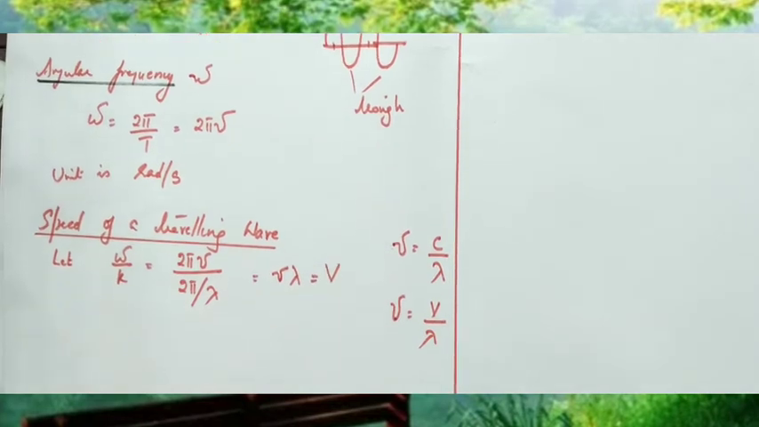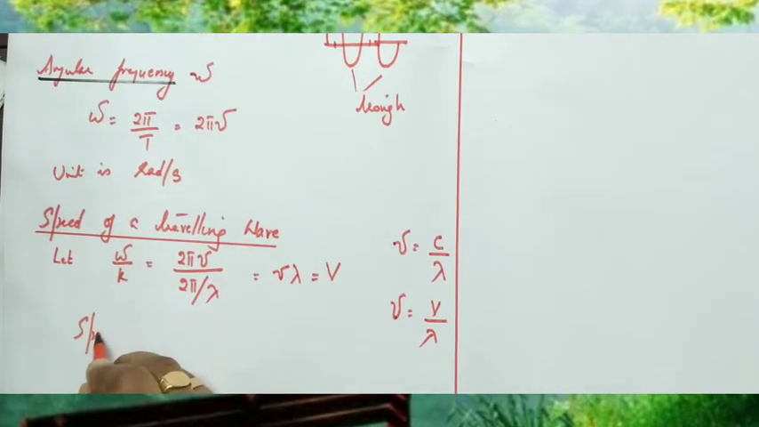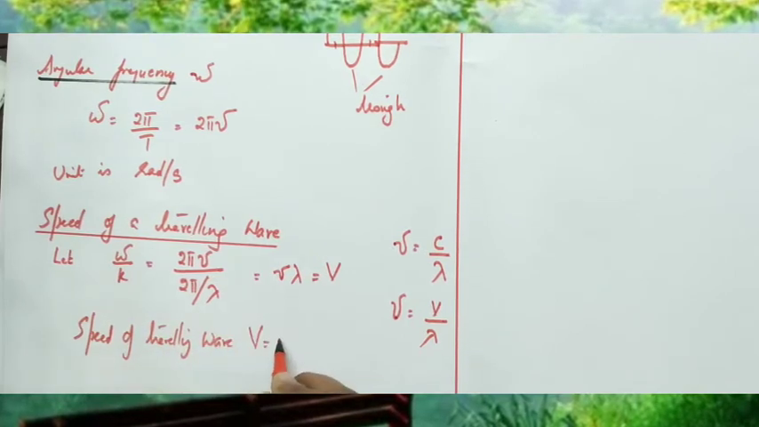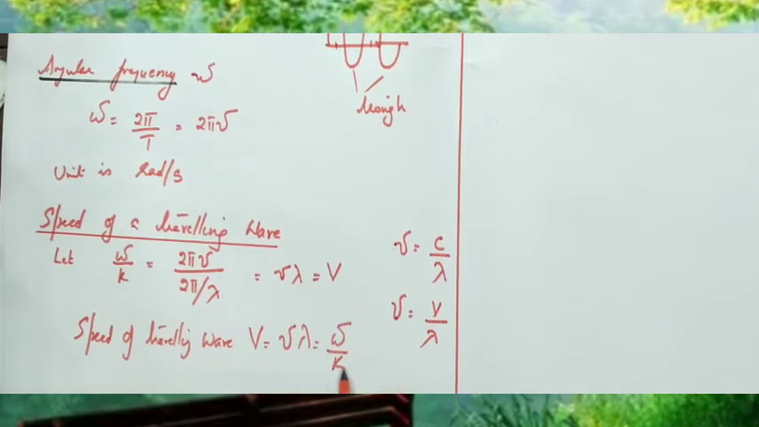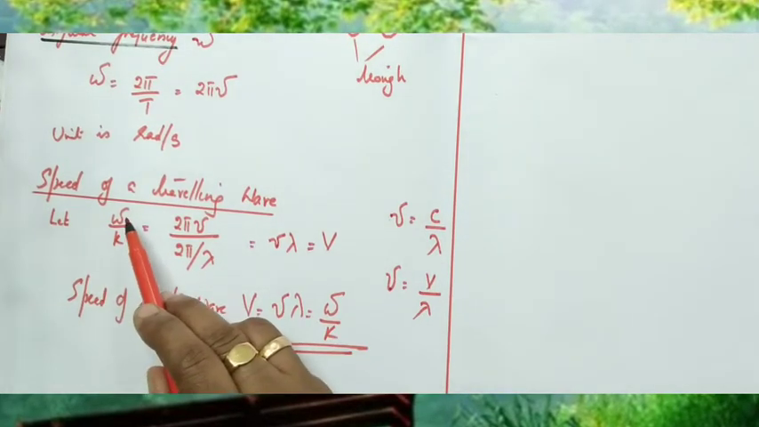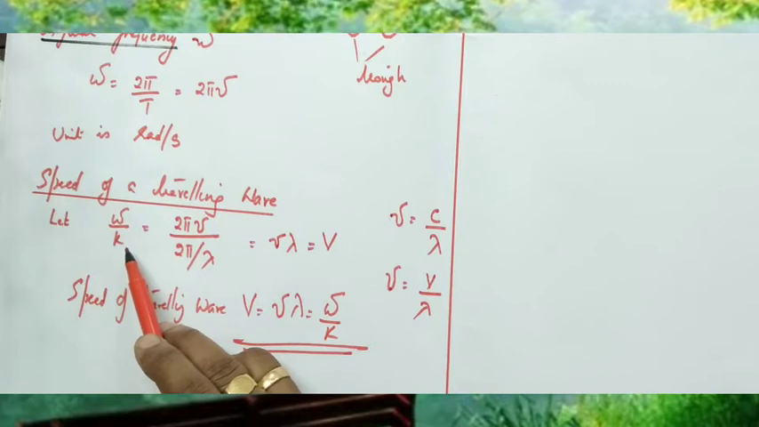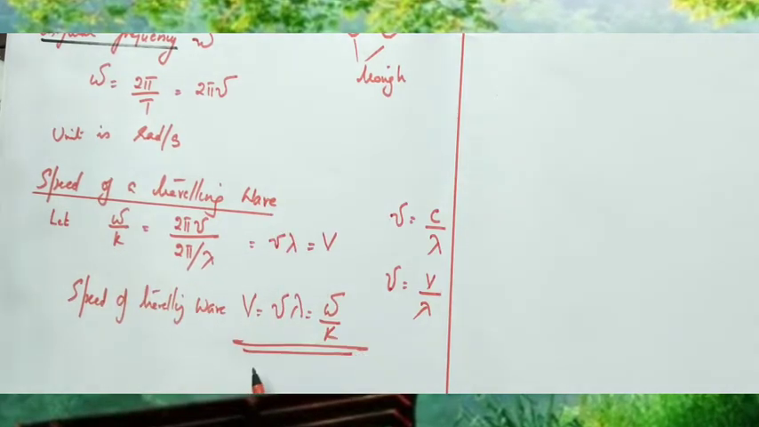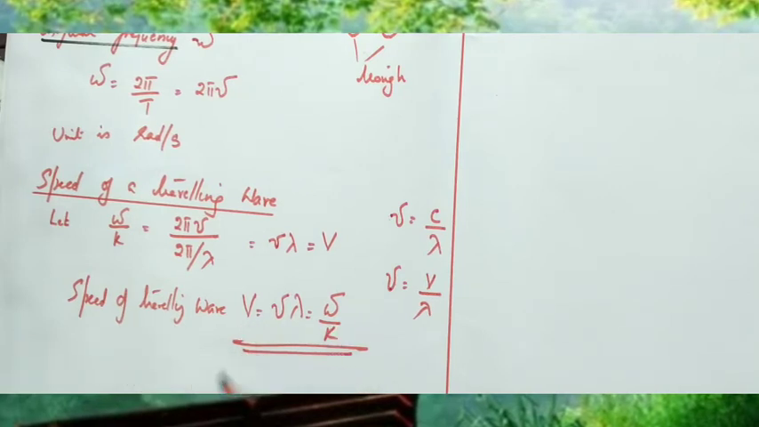So the velocity, or speed, of a travelling wave is V equal to nu lambda, that is equal to omega by k. This is the relation. For a travelling wave, omega is the angular frequency, k is the angular wave number, and omega by k represents the speed of the travelling wave. So the travelling wave speed is given by omega divided by k is equal to velocity. Okay children?